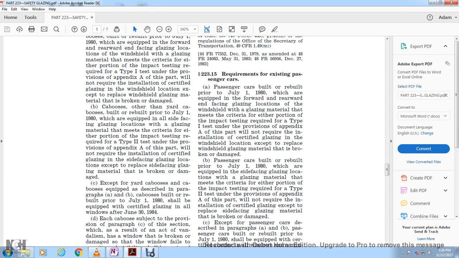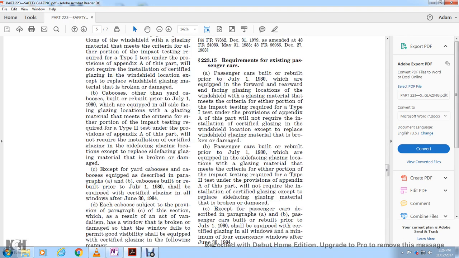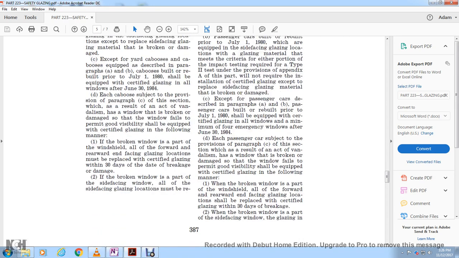Passenger cars rebuilt prior to July 1st, 1980, which are equipped with side-facing glazing material that meets the requirements or criteria for the impact testing required for the Type 2 test under the provisions of Appendix A, will not require installation of certified glazing except when replacing side-facing glazing material that is broken or damaged.